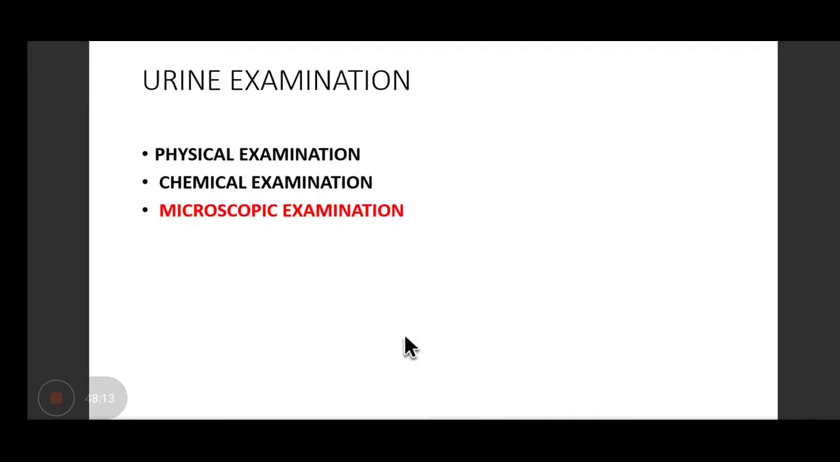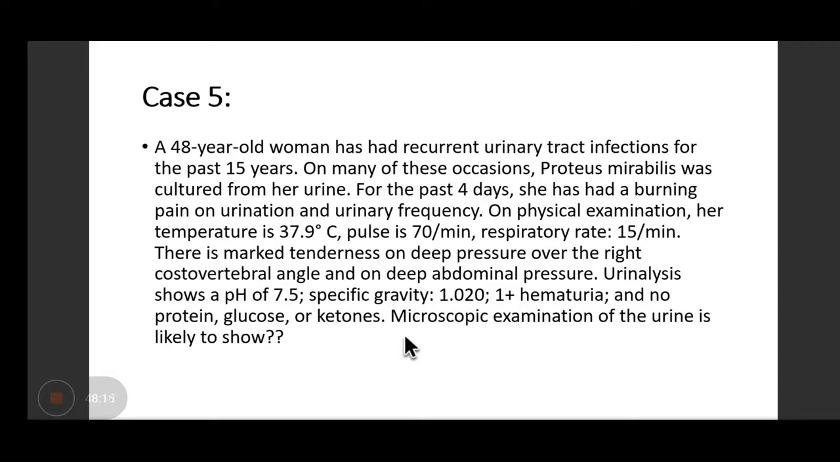Coming on to the microscopic examination. So last case, I'll finish in another 5 minutes. A 48-year-old woman has had recurrent urinary tract infections for the past 15 years. On many of these occasions, Proteus mirabilis was cultured from her urine. For the past 4 days, she had burning pain on urination and urinary frequency.